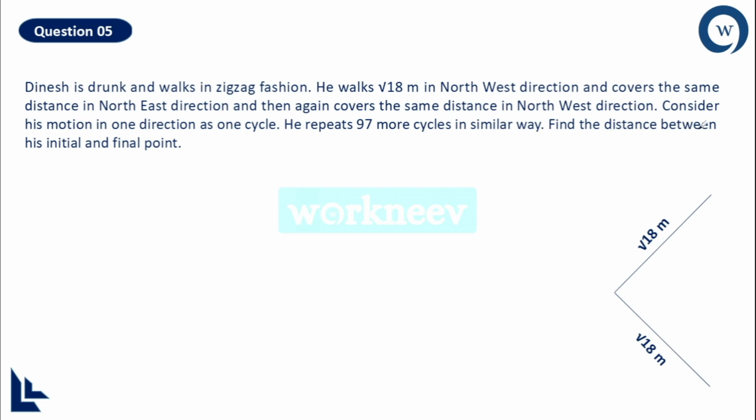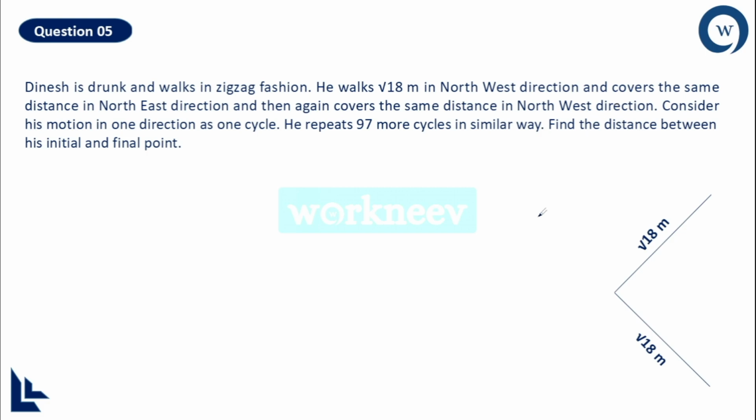And it is given that we consider his motion in one direction as one cycle. That means if he initially goes from this point to here in the northwest direction, that is one cycle, and his motion in the northeast direction is the second cycle, and again his motion in the northwest direction is the third cycle. And how many such cycles will he complete? 97 more cycles. So overall he has done 100 cycles. You need to understand this.